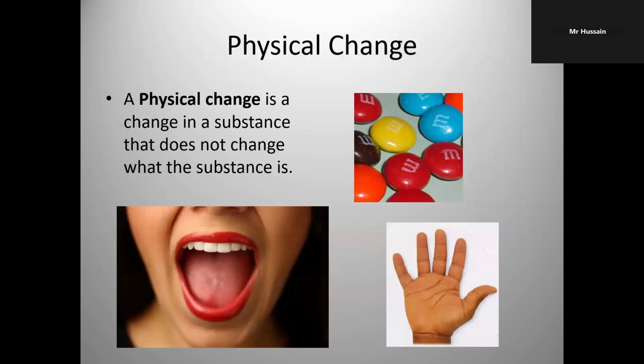A physical change. What is a physical change? A change where a substance does not change what the substance is. Its color can be changed, its appearance can be changed, but it is still the same substance. For example, water freezes to ice. Both are still water. Their appearance is different. Water changes to steam. It's still water, only its appearance and physical state is changed.